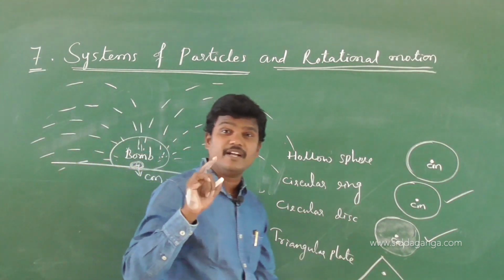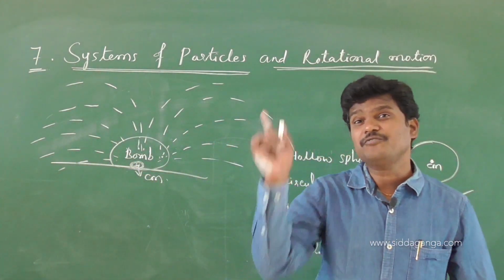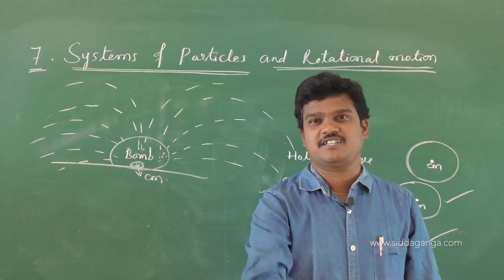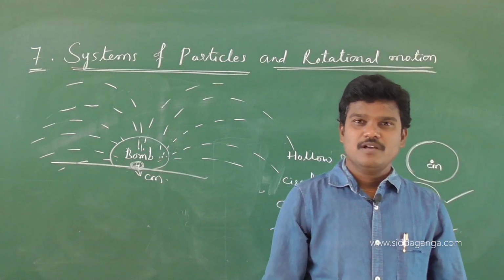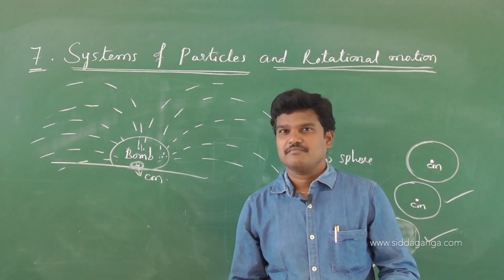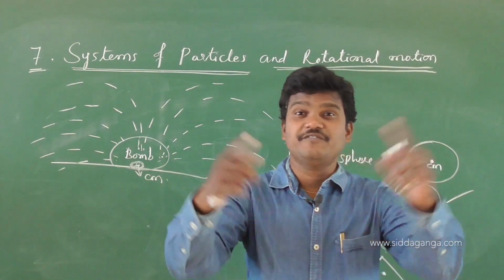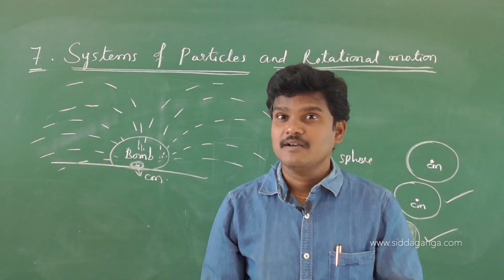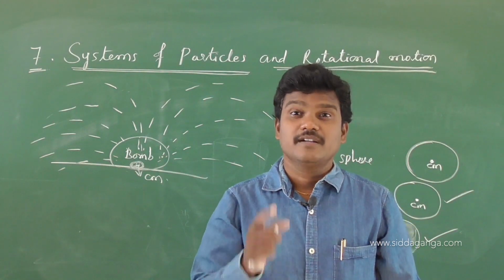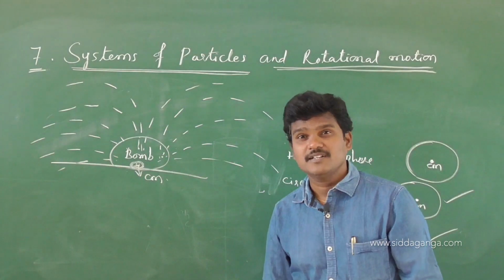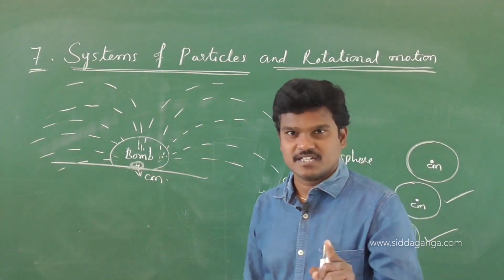Central particle remains at the same place means after the explosion, center of mass remains at rest. Keep in mind, center of mass remains at rest.